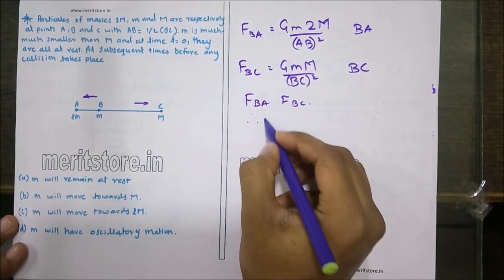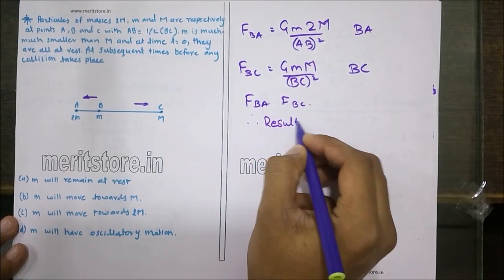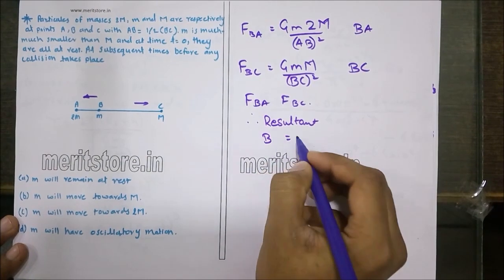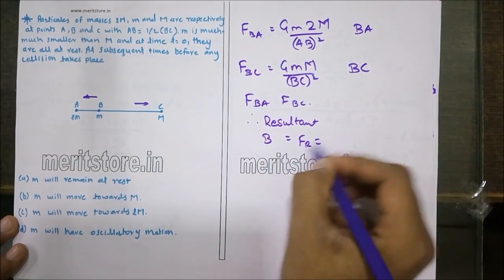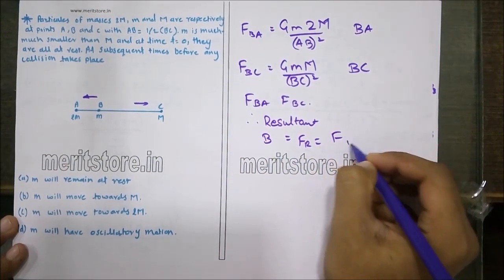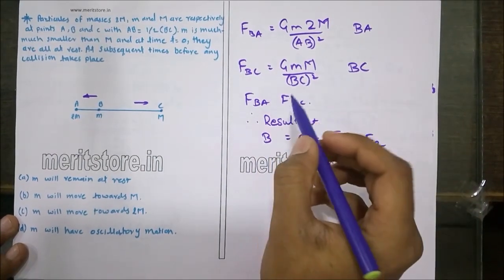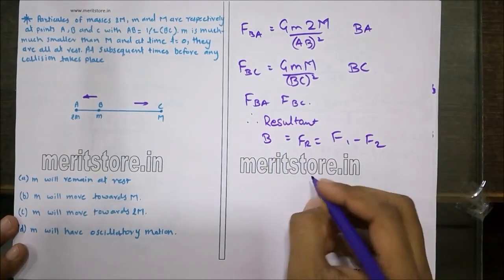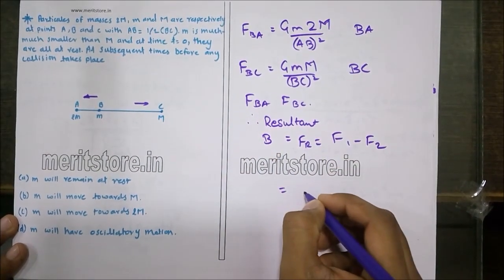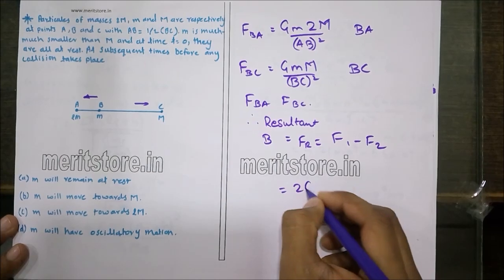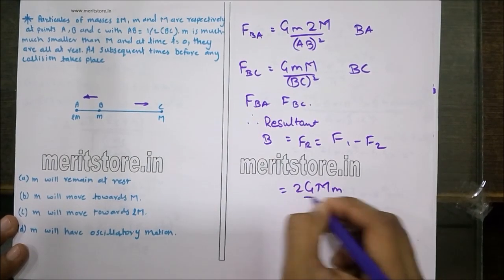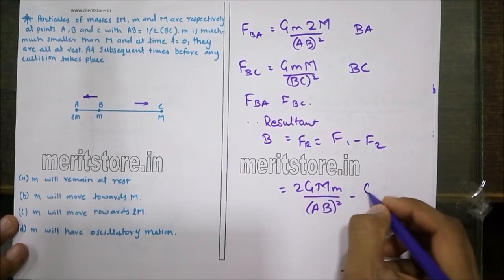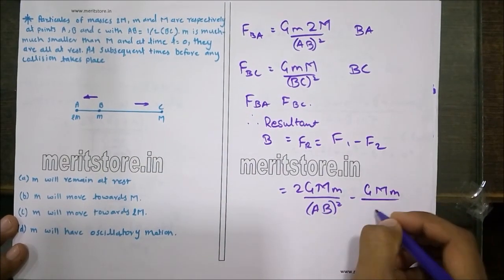Therefore the resultant force acting at point B is given by Fr, which is equal to F1 minus F2, that is FBA minus FBC. So that is nothing but 2 times G m m upon AB squared minus G m into M upon BC squared.